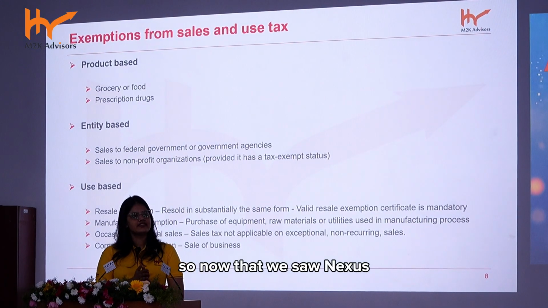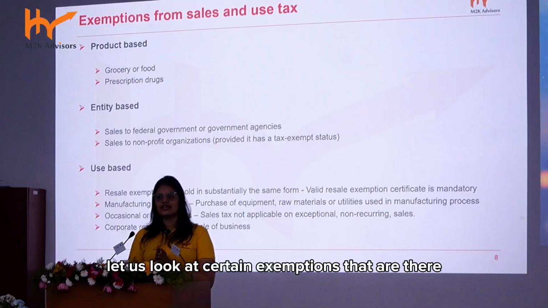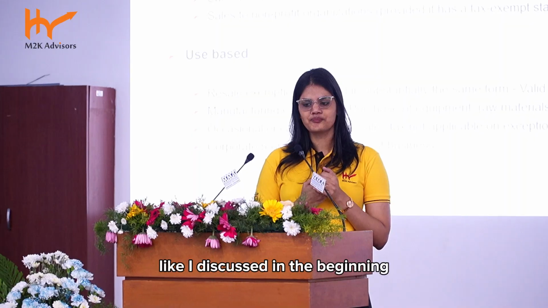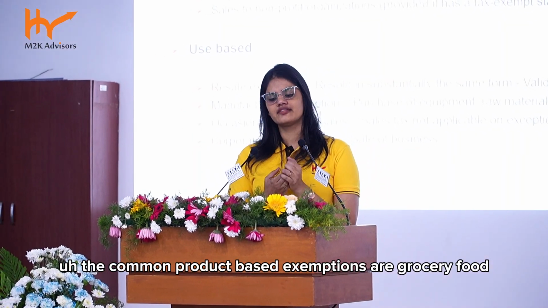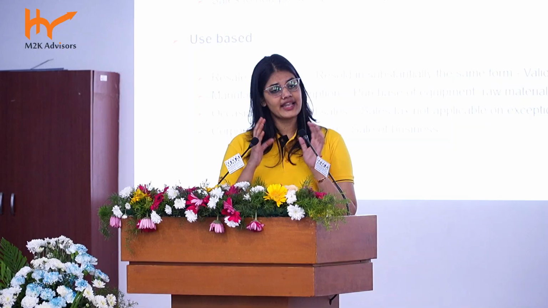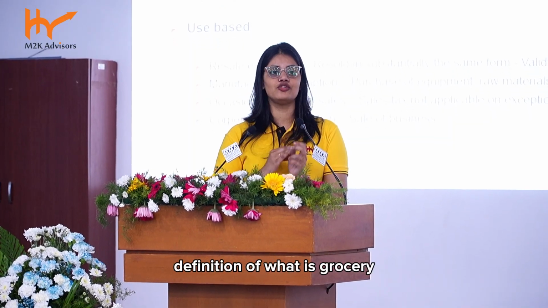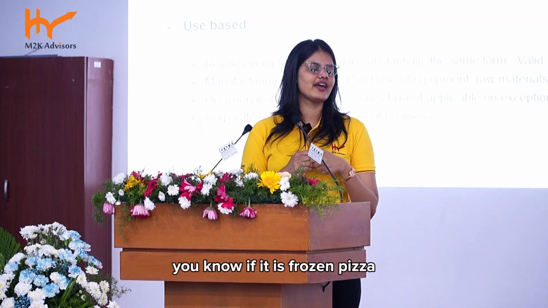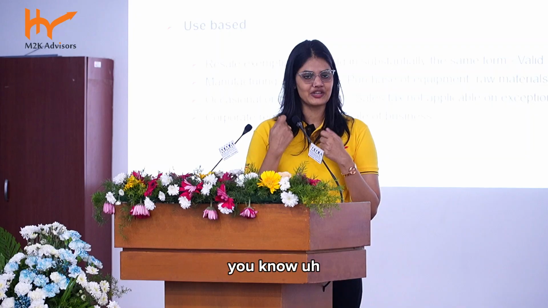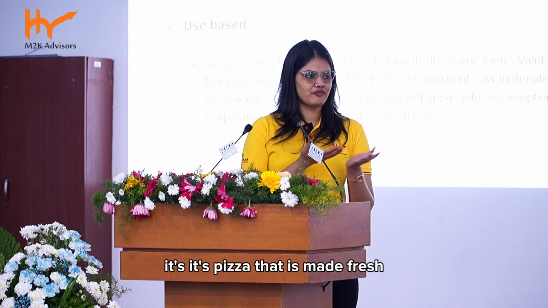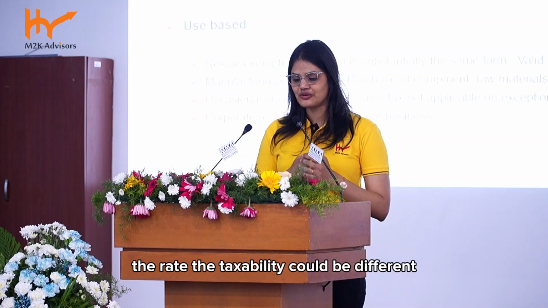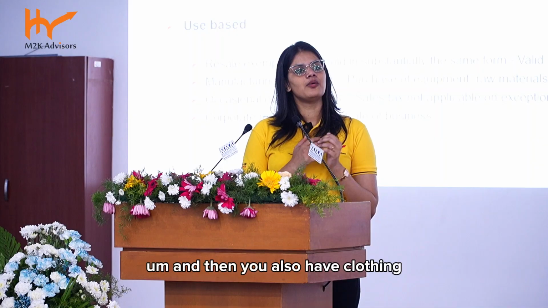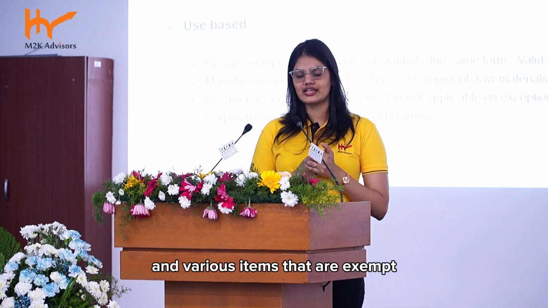So now that we saw nexus, let us look at certain exemptions that are there from sales and use tax. There are product-based exemptions like I discussed in the beginning. The common product-based exemptions are grocery, food. Again, you would have to look at the state-specific definition of what is grocery, what is food. Like Vivek said earlier, if it is frozen pizza, it may be different, but if it is pizza that is made fresh, the taxability could be different. Prescription drugs, again, are exempt in most states. And then you also have clothing and various items that are exempt in some states.